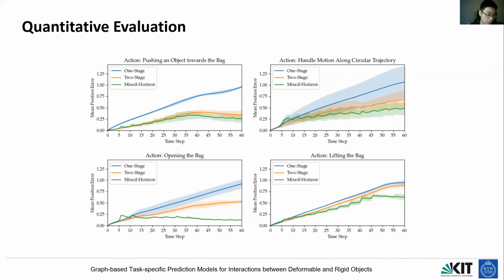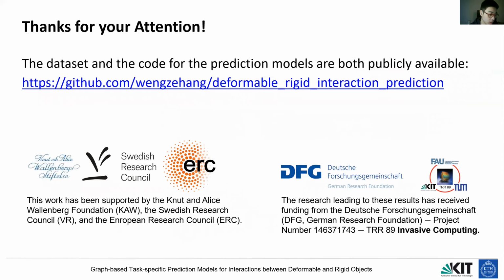In conclusion, we built a novel dataset and show it is feasible to use graph networks to model interaction dynamics between rigid and deformable objects. The dataset and the code are publicly available.